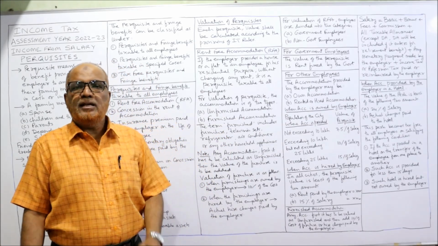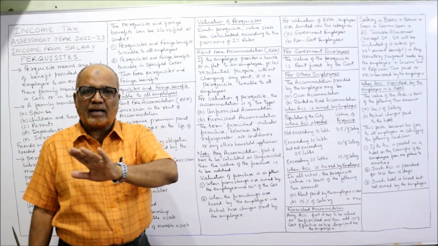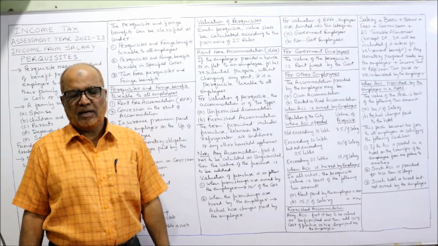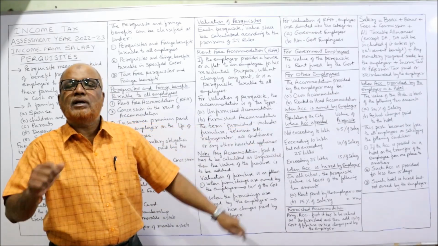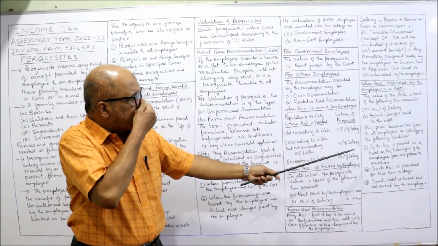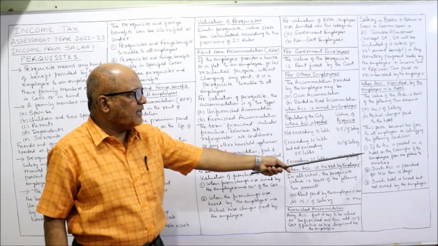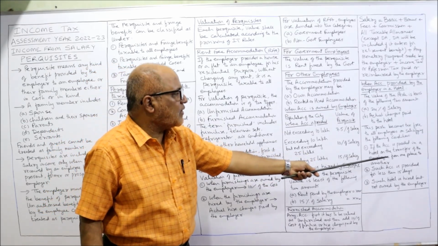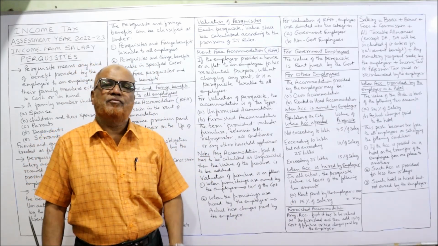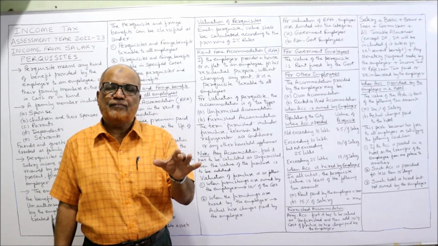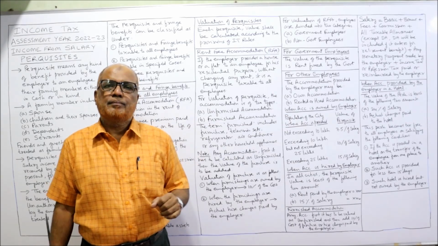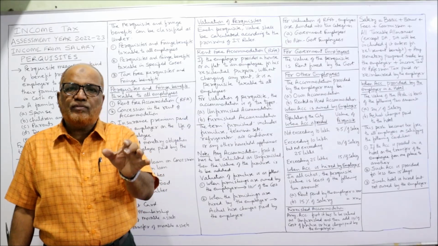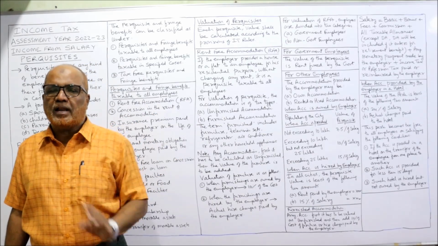But in some situations, it will become a tax-free perquisite. What are the conditions in which the accommodation given in a hotel is tax-free? Three conditions are given. First condition: if the accommodation is provided in a hotel on the transfer of the employee from one place to another place.